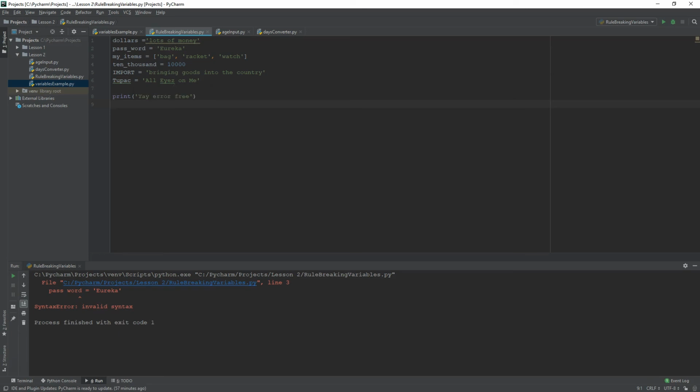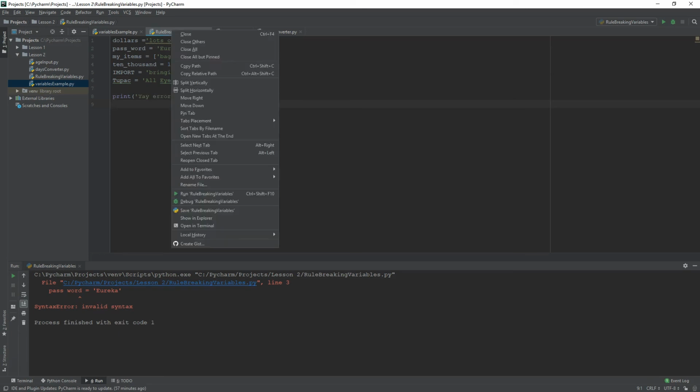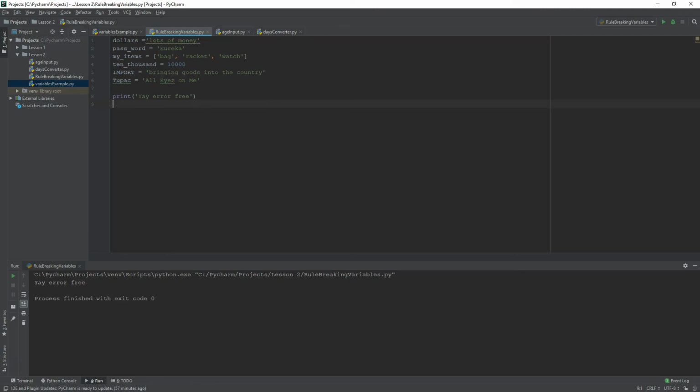And when I run this, we should be error-free. So there you go. That's a practical look at naming of variables and the rules in doing so.